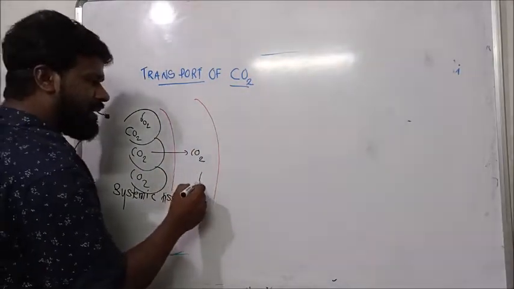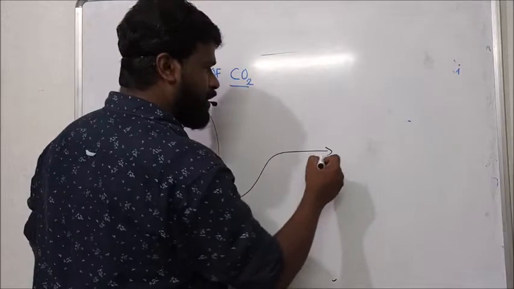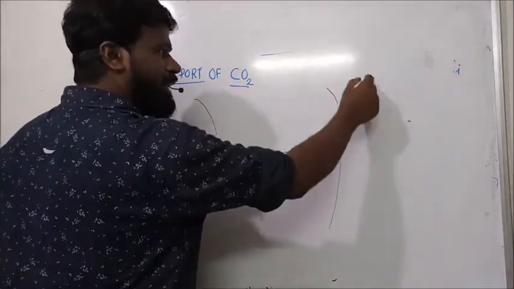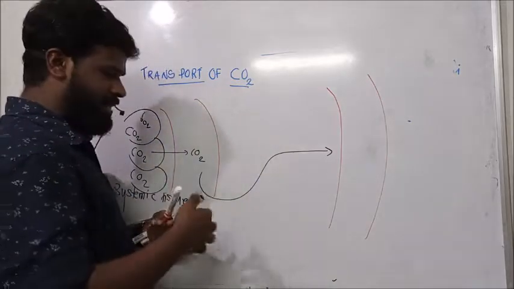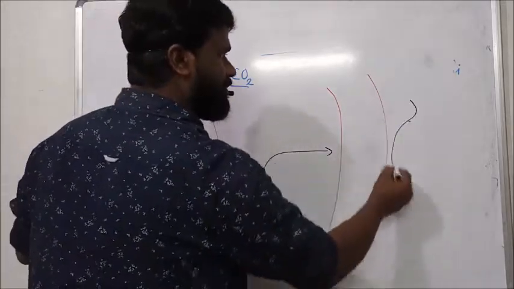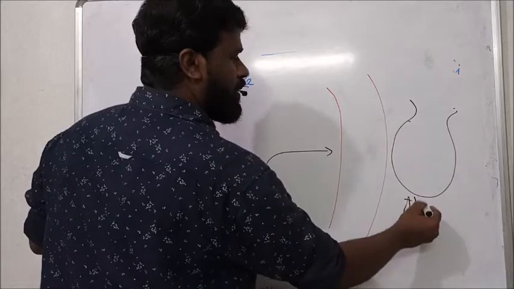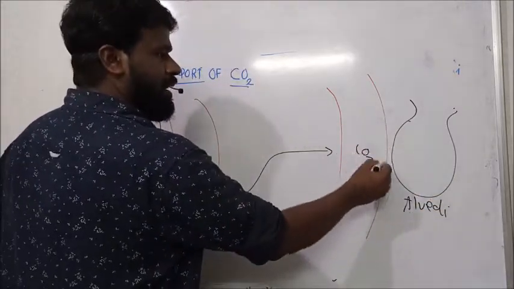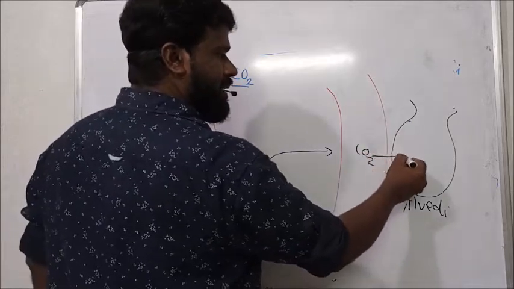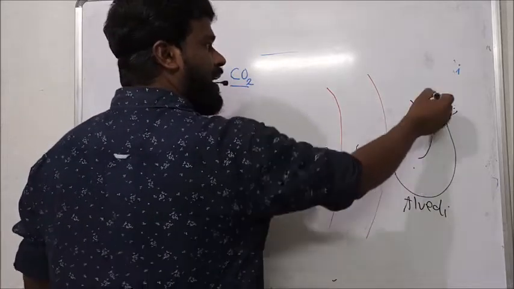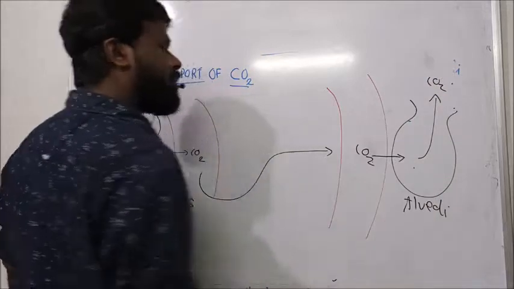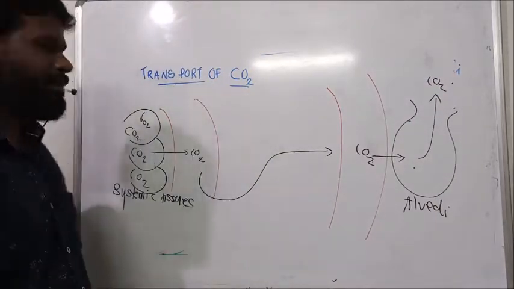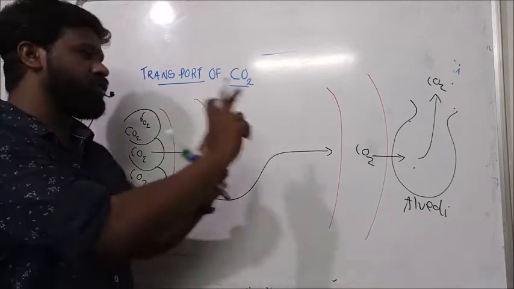And through this capillary, this carbon dioxide is transported to where? This carbon dioxide is transported to the capillary surrounding the alveoli. And from this capillary, the carbon dioxide diffuses to the alveoli and is eliminated to the atmosphere by the process of expiration. So this is the transport of carbon dioxide from systemic tissues to alveoli.